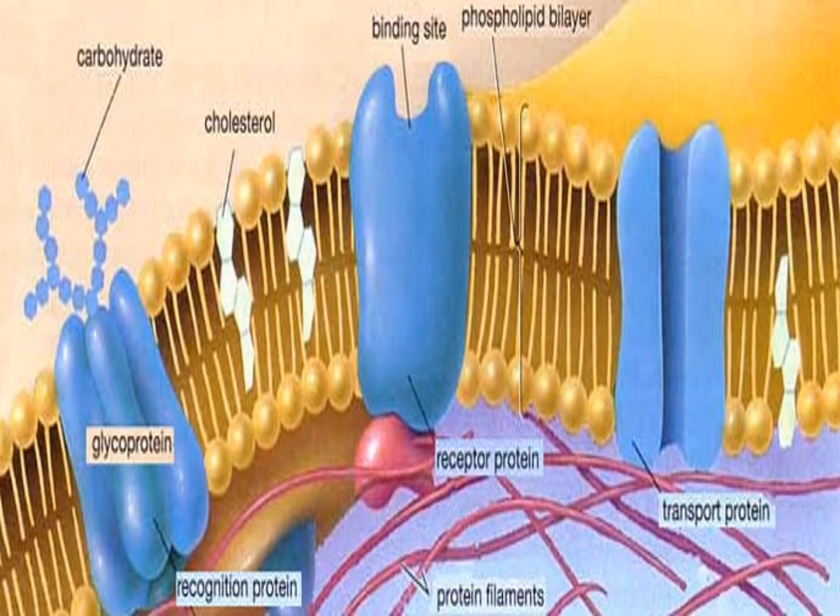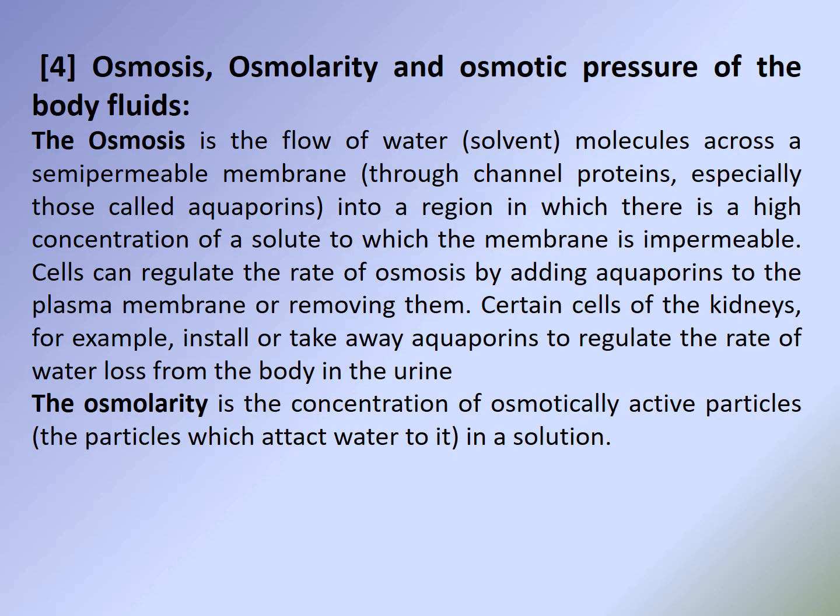This figure shows the channel proteins, receptor proteins, and recognition proteins that play a major role in transporting substances into and out of the cell. 4. Osmosis, osmolarity, and osmotic pressure of the body fluids.